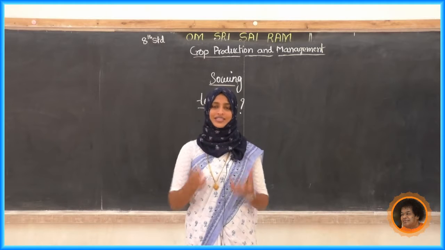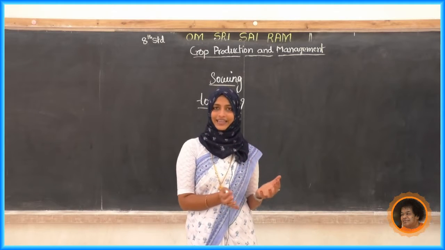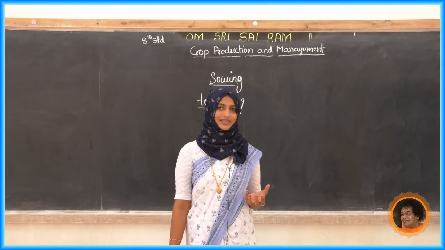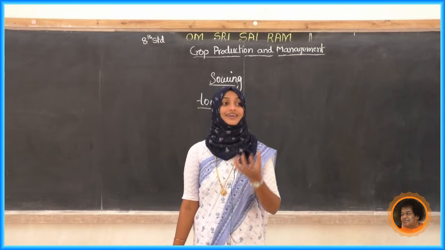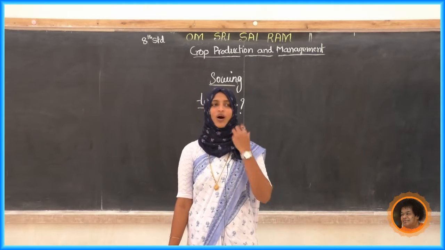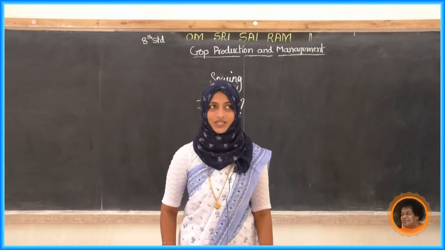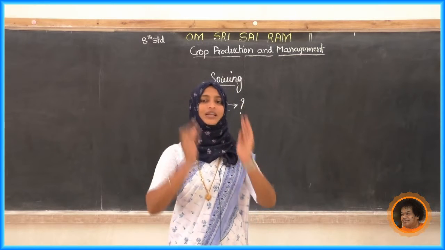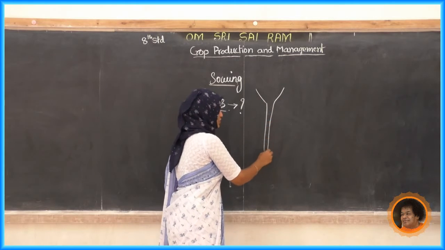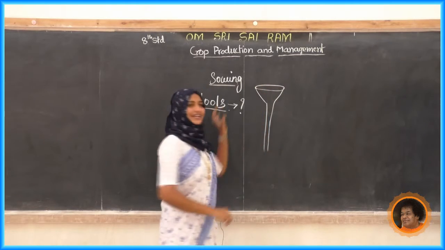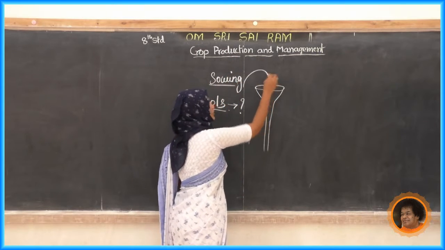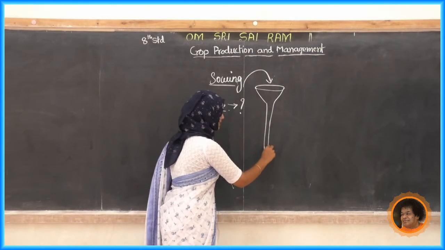Yes, we just saw what the farmer is doing. He will take a bucket and spread the seed across the entire field. Actually there is one traditional tool. In olden days they were using a traditional tool. The tool has a funnel shape like this. They fill the seeds in here, and there will be a pointed end.